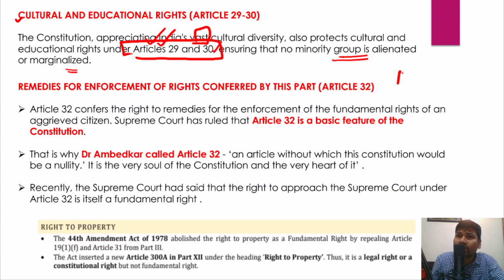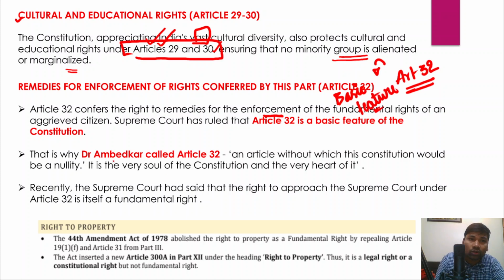However, Article 32 of the Indian Constitution is one of the very important rights that we need to discuss. Article 32 of the Indian Constitution actually confers the right to remedies for the enforcement of the fundamental rights. Right? For example, if any individual's fundamental rights are violated, the person can approach the Supreme Court directly. And in fact, the Supreme Court has also held that Article 32 of the Indian Constitution is part of the basic structure doctrine, or it is a basic feature of the Indian Constitution.